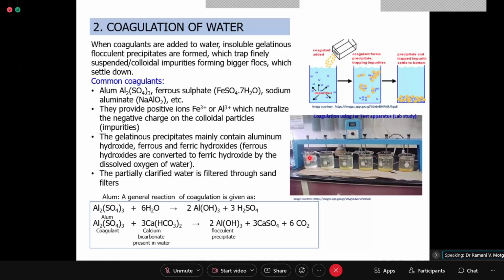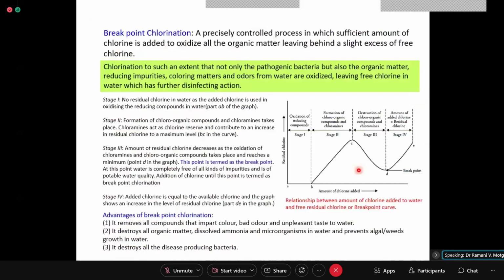Similarly, you take around 25 beakers of 1 liter capacity and fill 1 liter of your raw water that has to be sterilized, and then you go on adding an increasing dose of chlorinating agent, that is, bleaching powder.